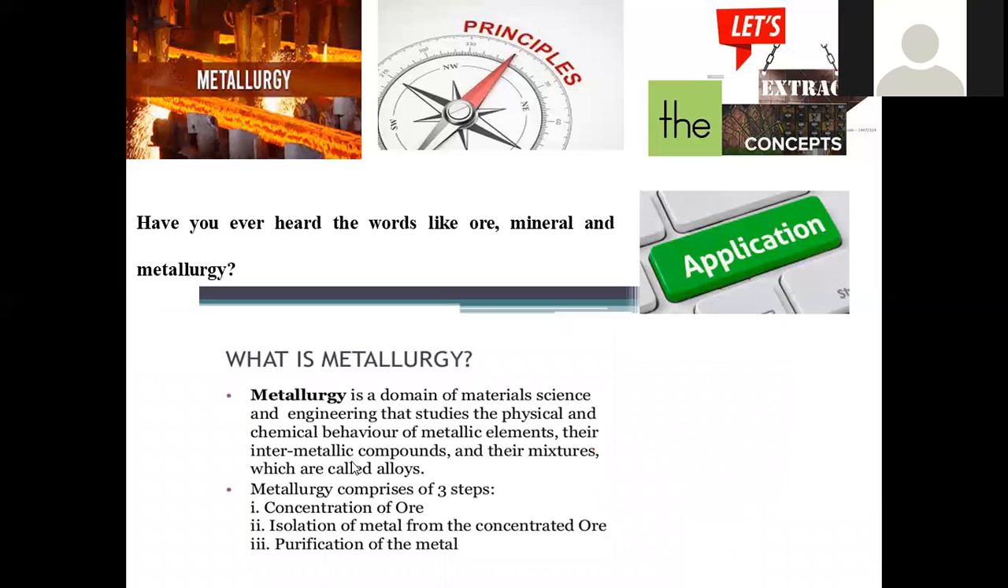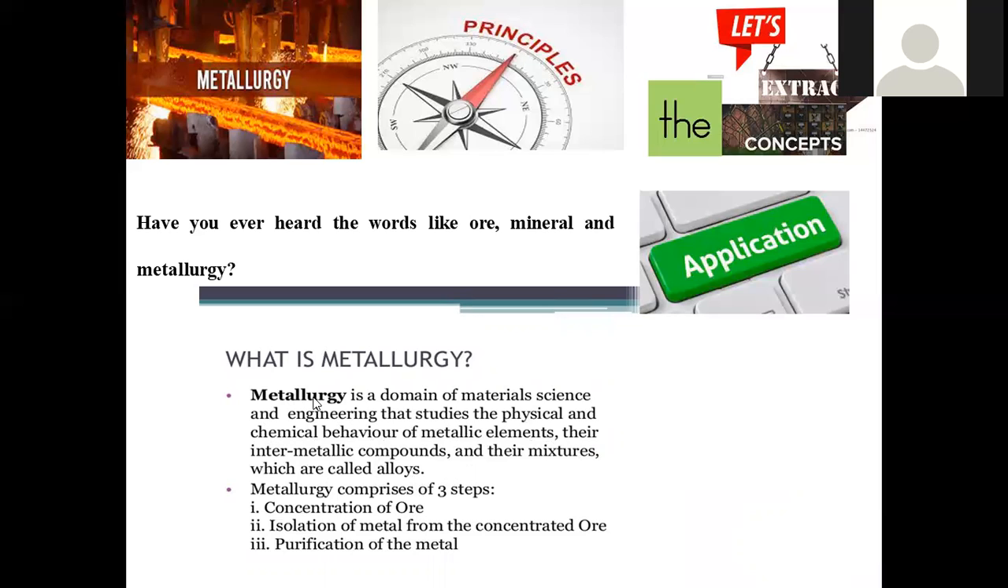Then we entered into another concept called metallurgy. What is meant by metallurgy? Let us define. Metallurgy is a domain of materials science, and it is a part of engineering that studies the physical and chemical behavior of the metallic elements, their intermetallic compounds, and their mixtures, which are all denoted as alloys, right?